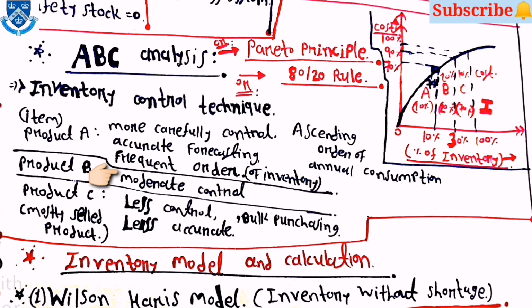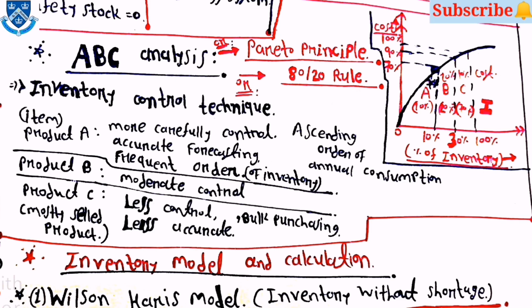Then for product B, moderate control. Then product C, less control, less accuracy and bulk purchasing for the third type of system. Here the percentage of A type is 10%, B type 20% and C type 70%.